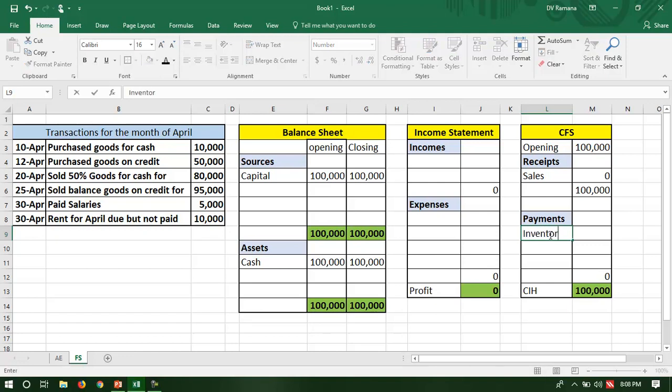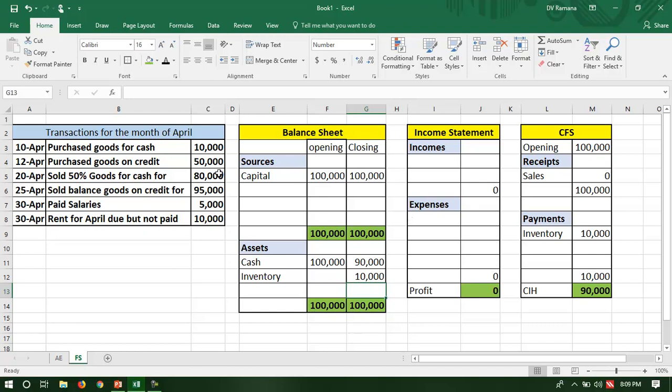I purchase the inventory, and inventory is 10,000. Inventory is an asset, and I show that as an asset. So at this point of time, there is no expense and no income, just an inventory to the extent of 10,000.